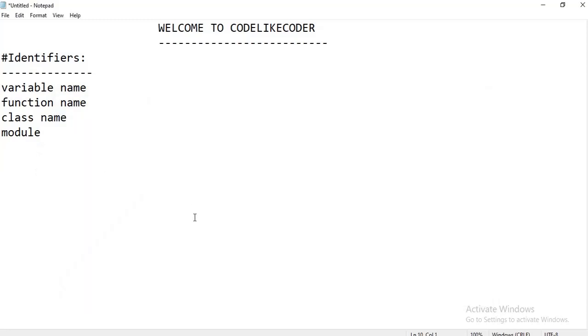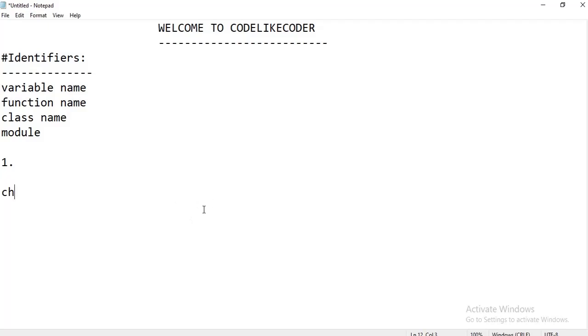While declaring an identifier we have a couple of rules that we need to follow. The basic rules are few: only some particular characters can be used in our variable name.